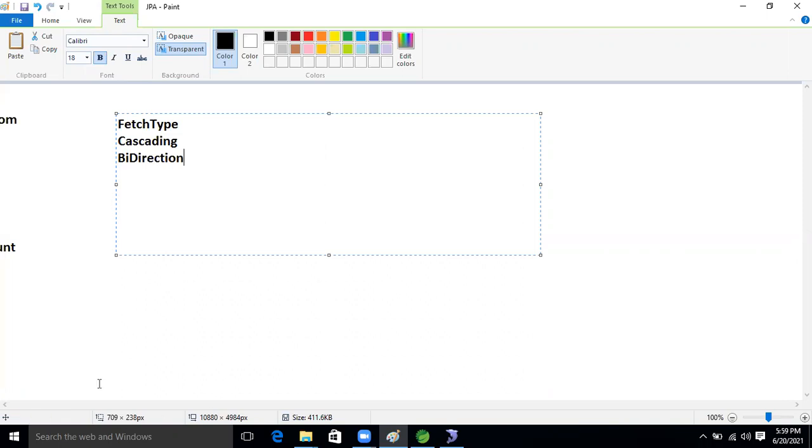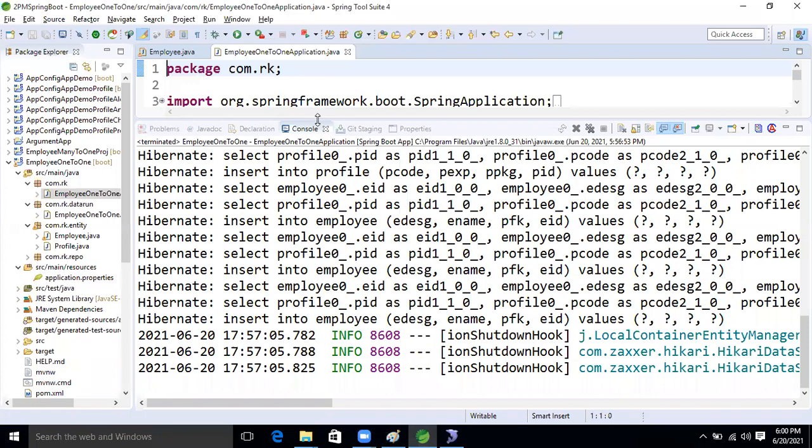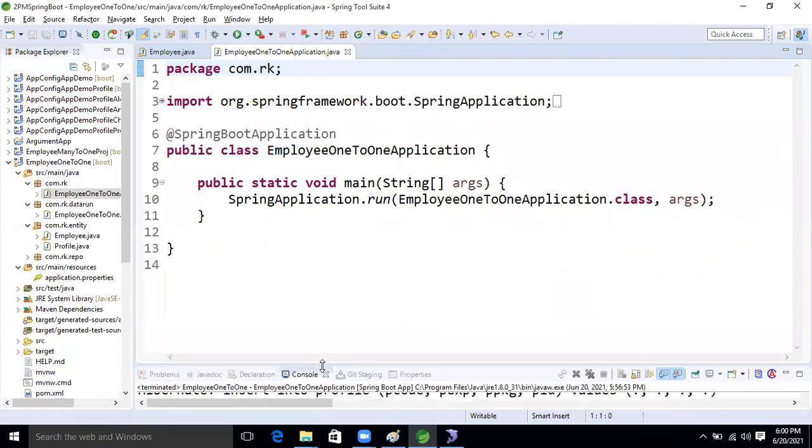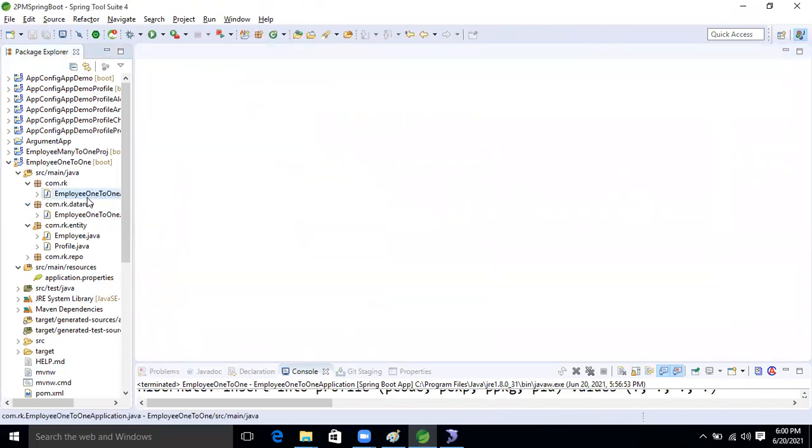Let's understand what the fetch type is. Fetch type means, if tables have a relation between them, anyone can take it. Let's take one to one only, in this application.